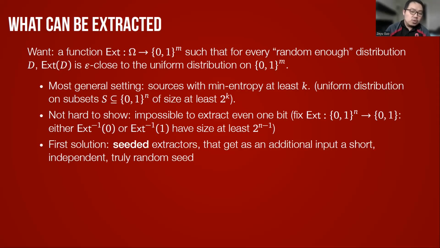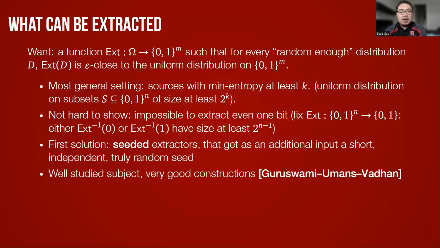The first solution is to consider seeded extractors. So this means the extractor gets an additional input, which is a short independent truly random seed. It can be shown that seeded extractors exist. The problem of constructing explicit seeded extractors is a very well-studied subject, and we know very good constructions. For example, the construction given by Guruswami, Umans, and Vadhan.